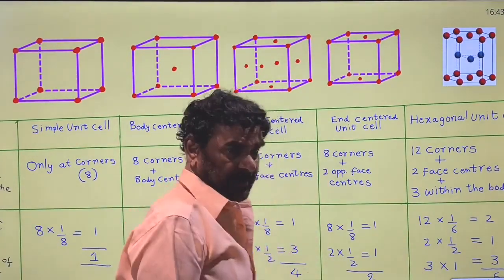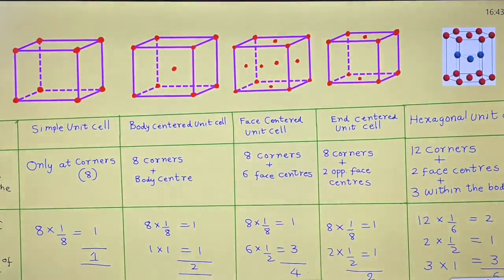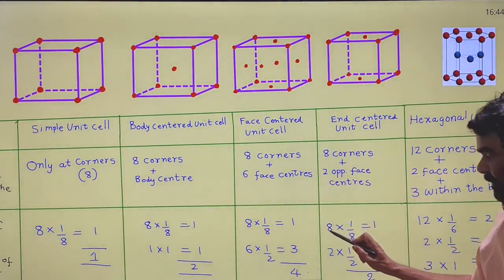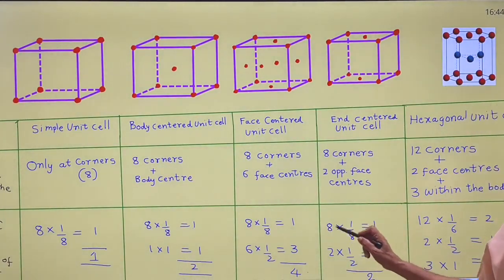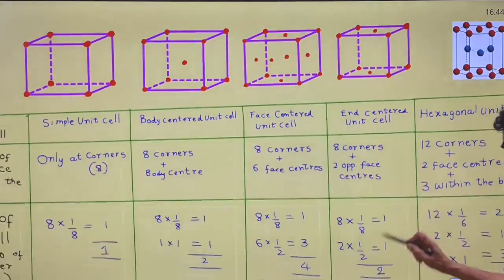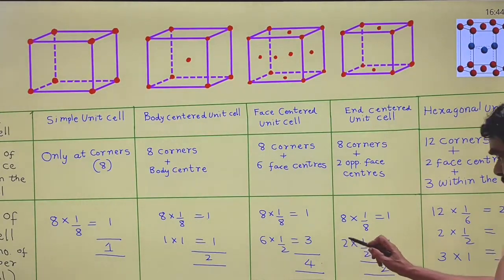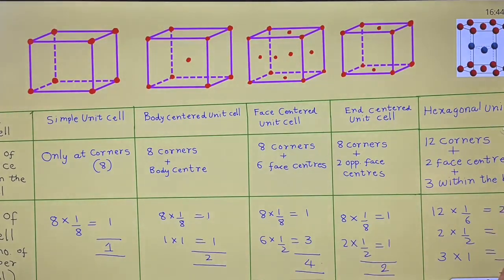What is the rank? The net number of atoms involved in the formation of each unit cell. The 8 corner atoms each contribute only 1/8, therefore 1 atom from the corners. Then there are 2 face centers, and from each face center only half of the atom belongs to this unit cell.